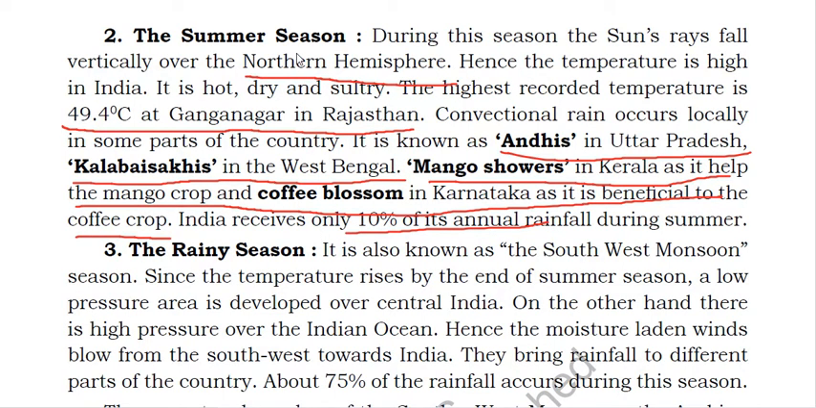During winter it received only 2% of annual rainfall, but during summer India will receive 10% of its annual rainfall. And in this part you have to remember these names: conventional rain occurs locally in some parts of the country. It is known as Andhis in Uttar Pradesh, Kala Baisakhis in West Bengal, and mango showers in Kerala, as it helps the mango crops. This rain is very good for the mango crops, that's why it's known as mango showers. In Karnataka, it is called coffee blossom, as it is very beneficial for the coffee crops. So you should remember the names.